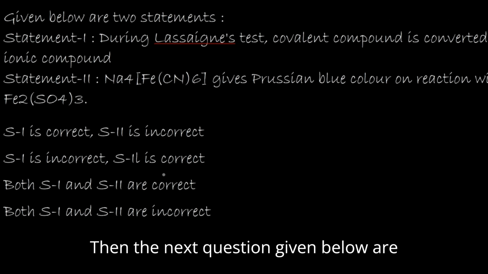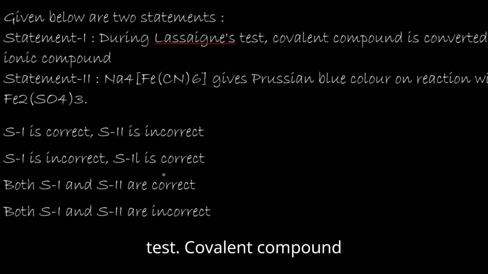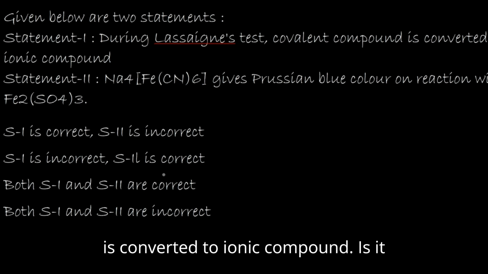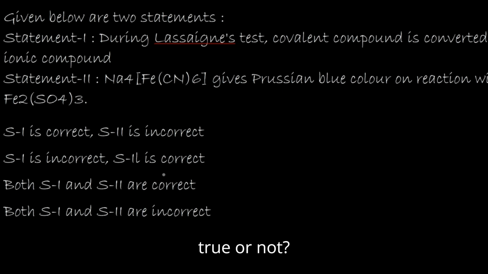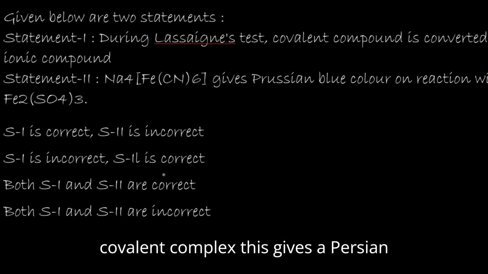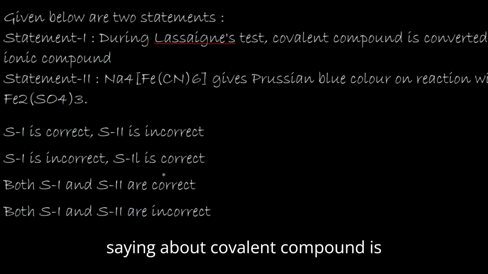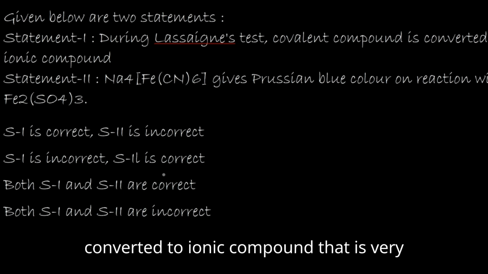Then the next question: given below are two statements. During the Lassaigne's test, a covalent compound is converted to an ionic compound. Is it true or not? And statement 2 is about the coordination complex that gives a Prussian blue color when it reacts with Fe2(SO4)3. Statement 1 says a covalent compound is converted to an ionic compound.